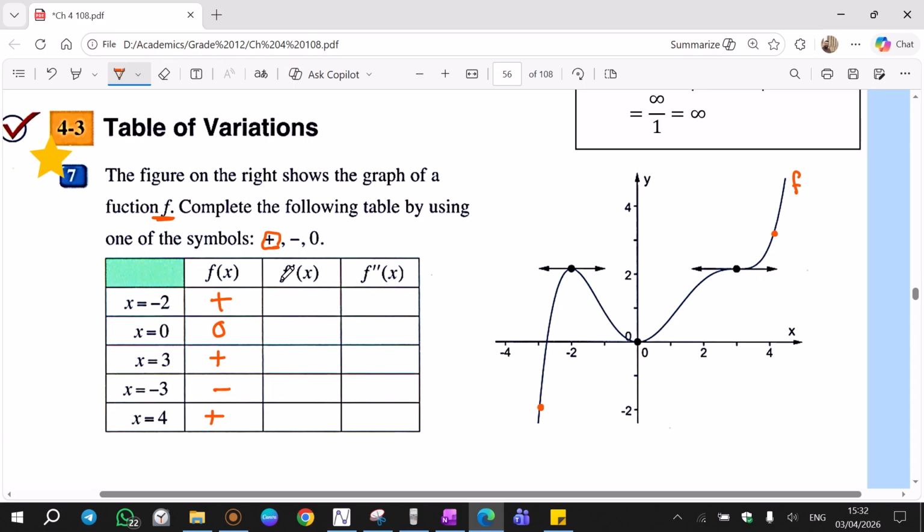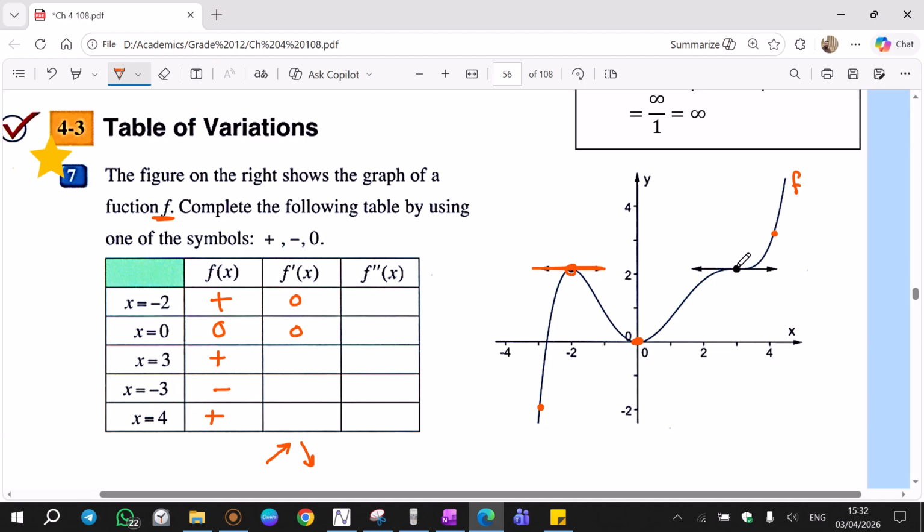Second column is about f prime. So I'm going to answer f prime by looking at the graph. Whenever the graph is increasing, f prime is positive. Whenever the graph is decreasing, f prime is negative. Negative 2. Negative 2 is maximum. At maximum, derivative is 0. 0 is minimum. At minimum, derivative is also 0.